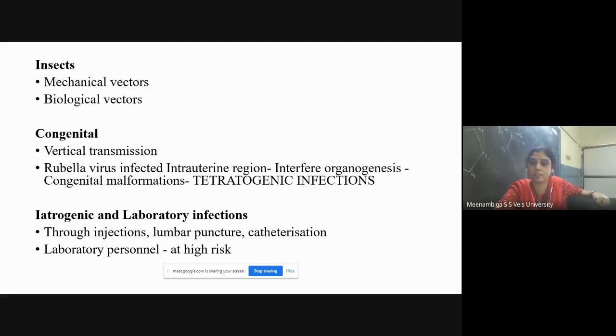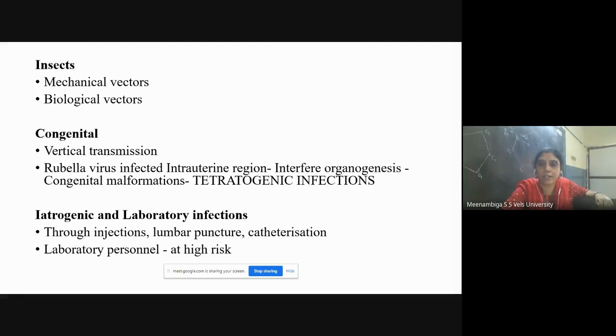And when the fetus is born, what happens? The fetus will be born with abnormalities. Sometimes it will lead to abortion, miscarriage and stillbirth. All these are disadvantages of vertical transmission. So vertical transmission means if there is infection in the mother's placenta, it is passed on to the fetus and this will lead to miscarriage and abortion. And sometimes live infants, when born, will be affected with congenital malformations. This is due to rubella virus.